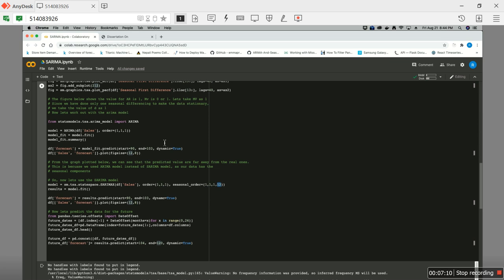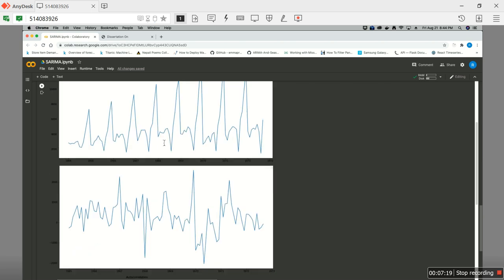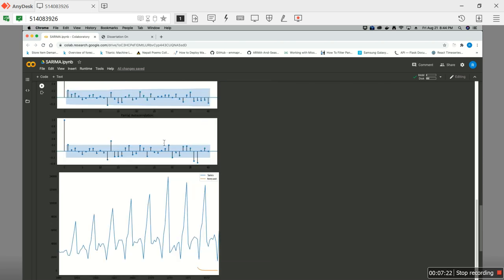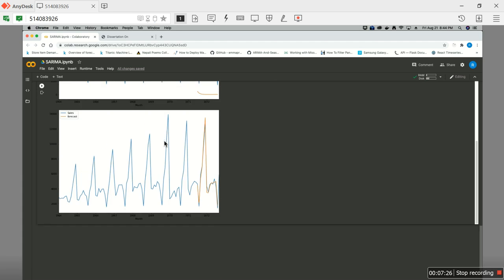So we have put 12 here, and then we forecast the sales, and then we plot the graph and see this. The SARIMA model actually performed very well. I have tried many other models for this data set, but those could not work fine, and the SARIMA model worked the best. We can see that the yellow line here is the forecasted value and the blue line is the actual value. The yellow line somewhat goes along with the blue line. That means we can understand that this is considerably a good model for the prediction of these data sets.